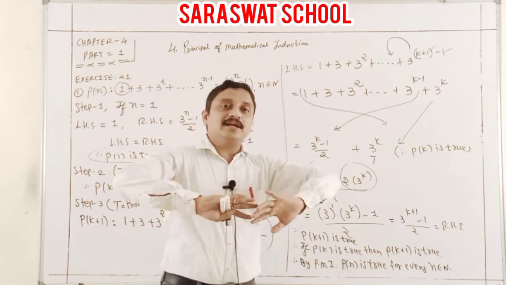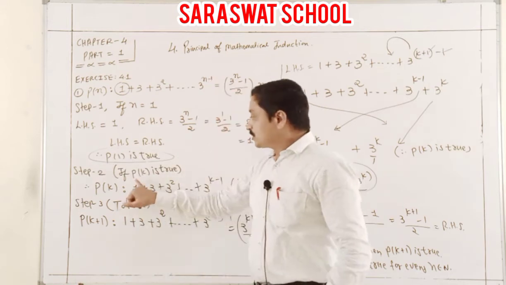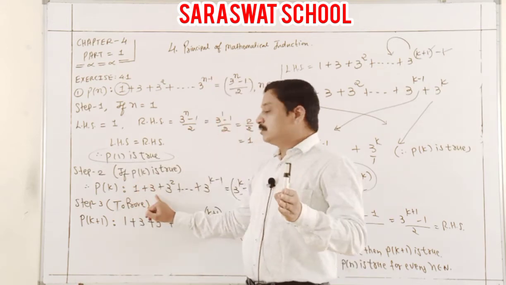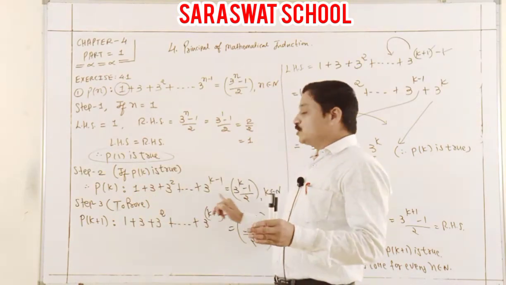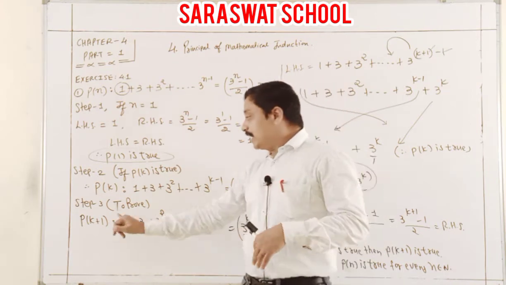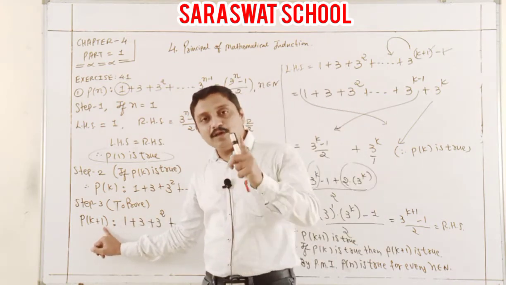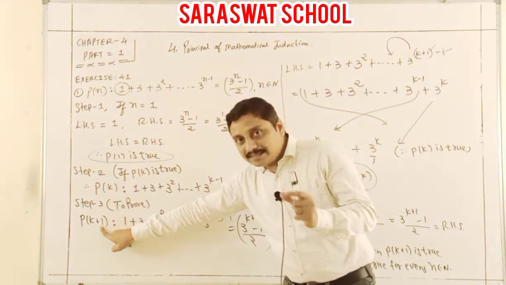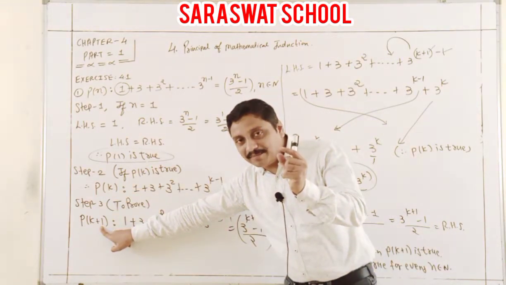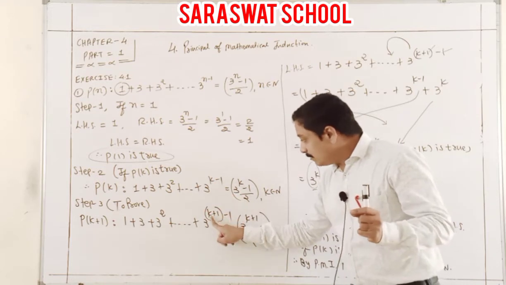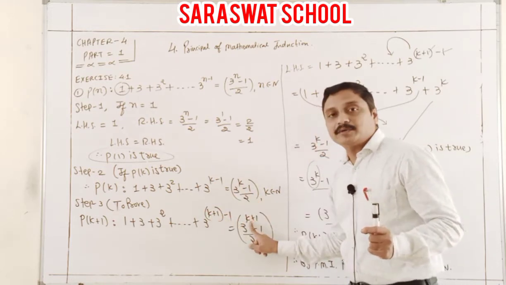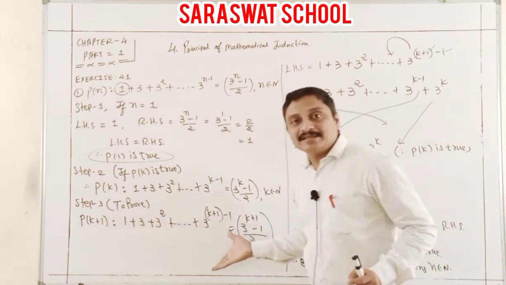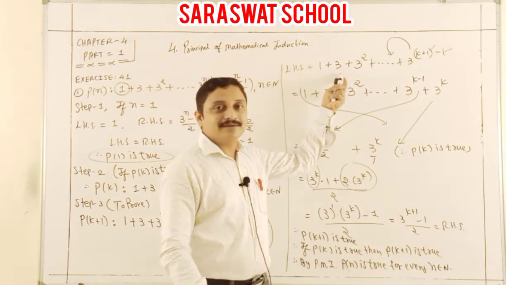But in that, the two cases are separated. First step 2, pk is true. Write pk down from Pn: in place of n, we write k. And last step 3, P of k plus 1. It is the same; in place of k, I write only k plus 1. Here k plus 1 and here k plus 1. It means that is my LHS, and that LHS I show here.